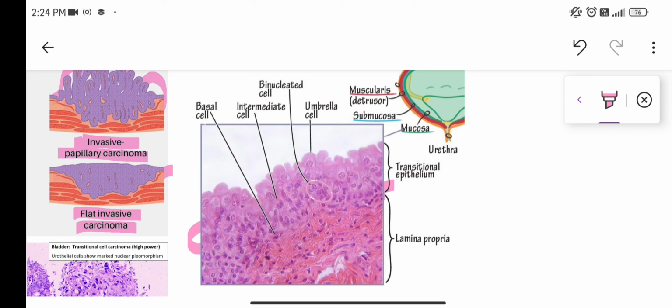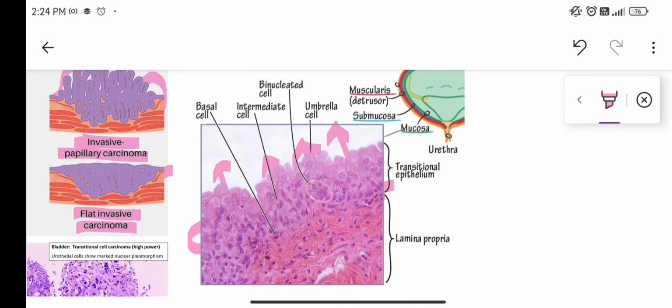Above the polygonal layers there are umbrella-shaped cells. When the cells mature, they move toward the surface, so there is intact basal polarity.